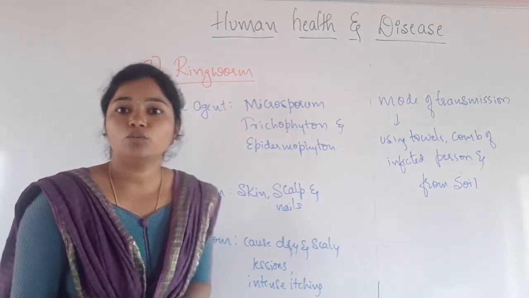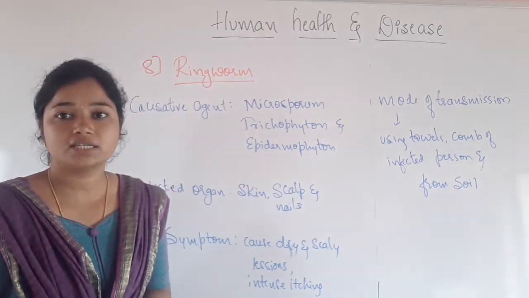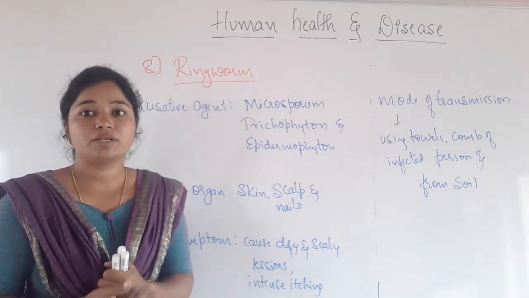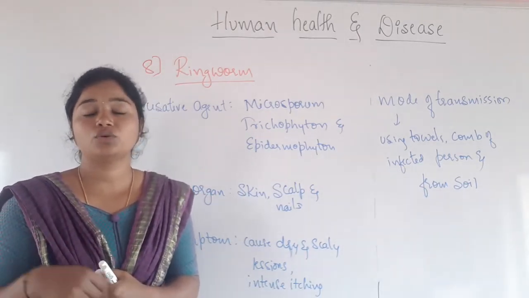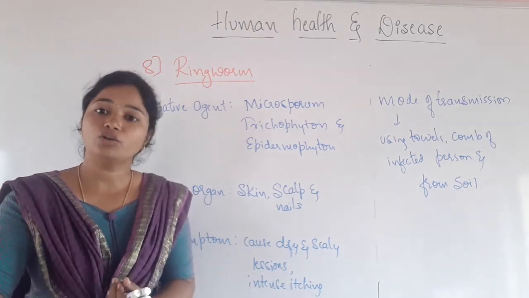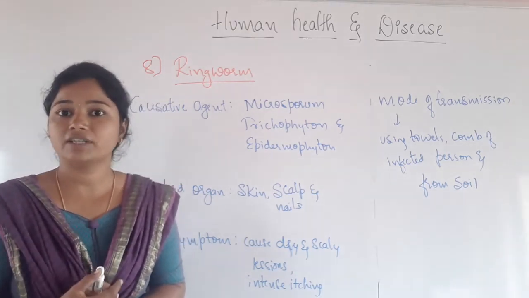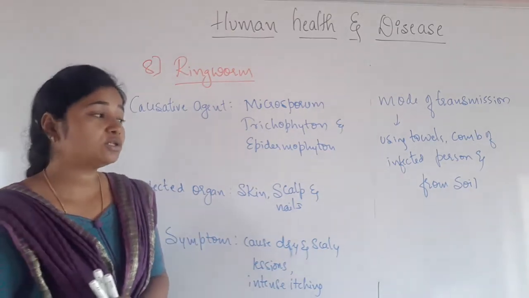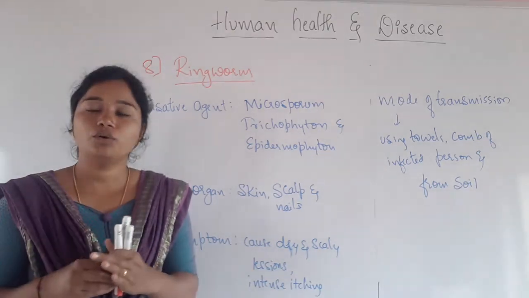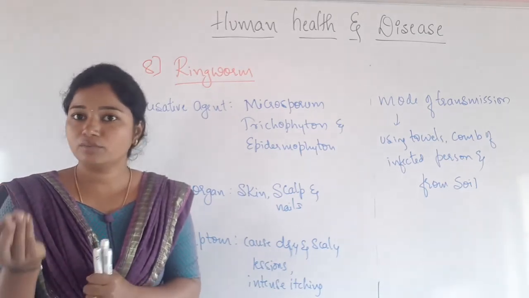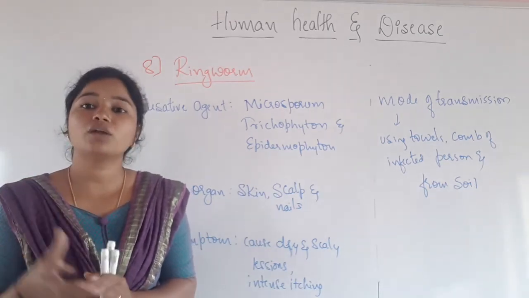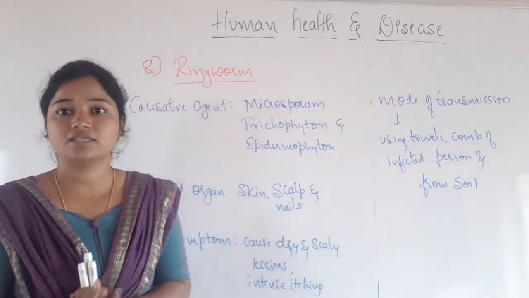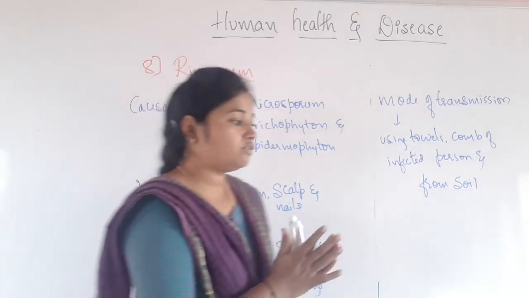So then what is the mode of transmission? How is this disease transmitted from one person to another person? Whenever the infected person shares his towel or comb with a normal person, that normal person has the chances of getting this disease, that is the ringworm disease, and also from the soil, right? We might have seen this ringworm disease present in the soil. They are going to settle in between the toes and also cause the disease, that is the ringworm disease. So that's all for today's class.